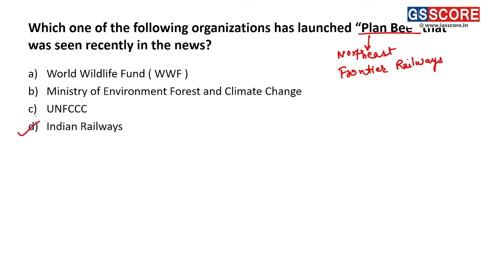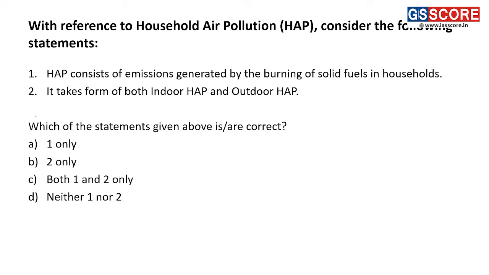Next question. With reference to household air pollution, consider the following statements. Household air pollution is the result of use of unclean fuel for various activities, primarily cooking and lighting.